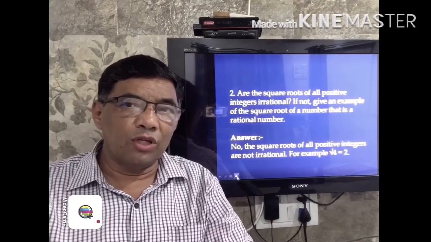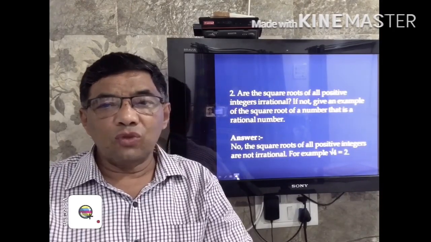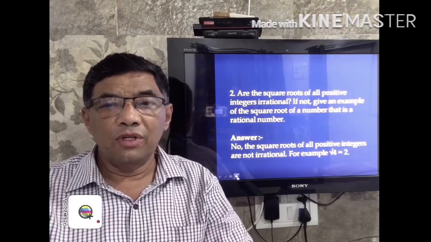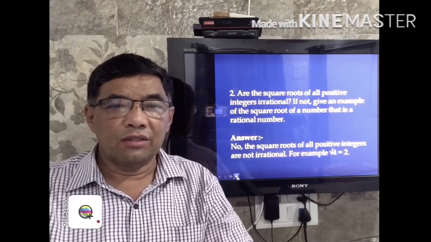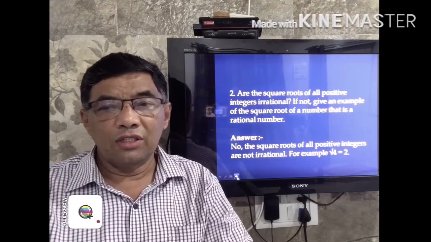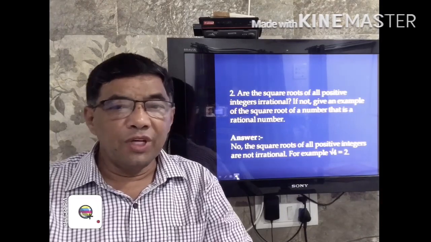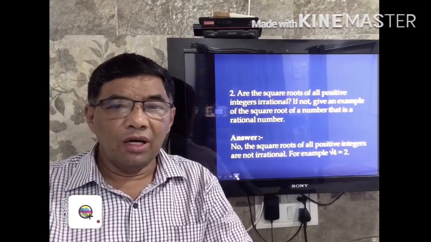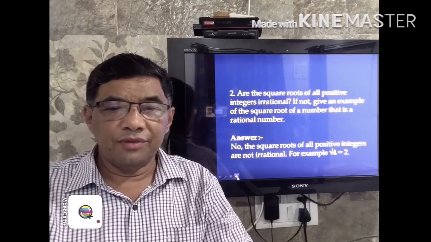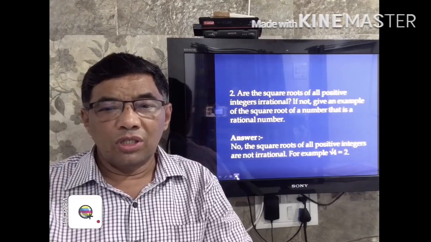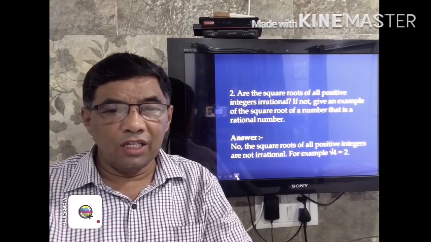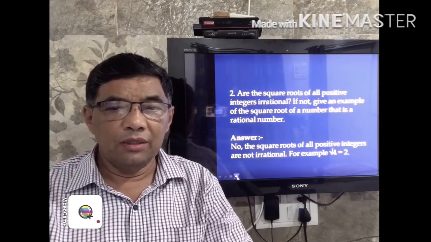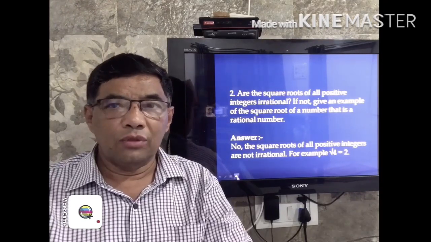Now we see question number 2. Are the square roots of all positive integers irrational? If not, give an example of the square root of a natural number that is a rational number. Answer: no. The square roots of all positive integers are not irrational. For example, square root of 4, which is equal to